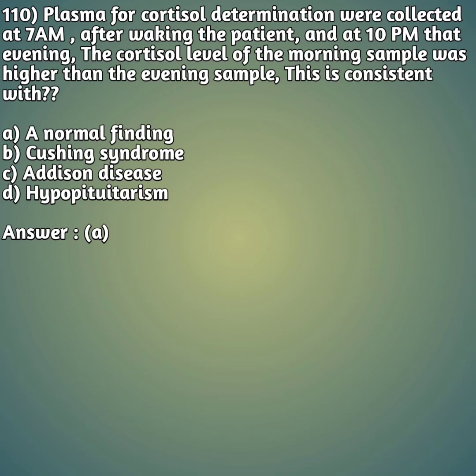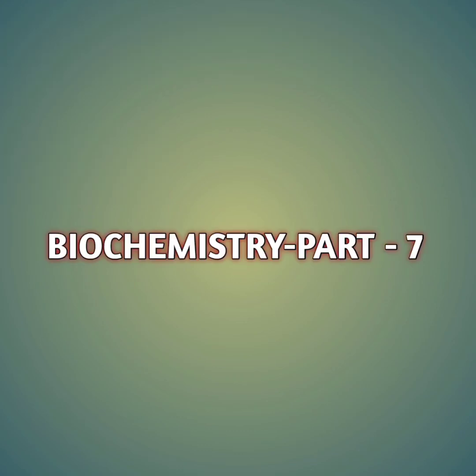So friends, as you all know, the normal variation for serum cortisol is that it is always higher in the morning, at 8 a.m., than in the evening. So higher in the morning and lower in the evening. If you go through this case study, then we find that it is a normal finding.